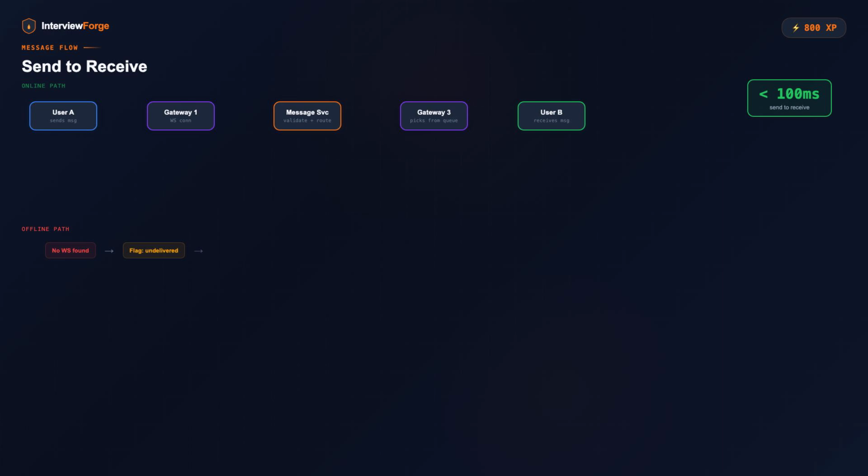But what if user B is offline? No WebSocket connection found in the registry. The message service flags the message as undelivered and triggers the notification service. When user B comes back online, the client fetches all undelivered messages via the REST API. This dual path, WebSocket for online, push notification plus REST for offline, is what makes the system reliable.